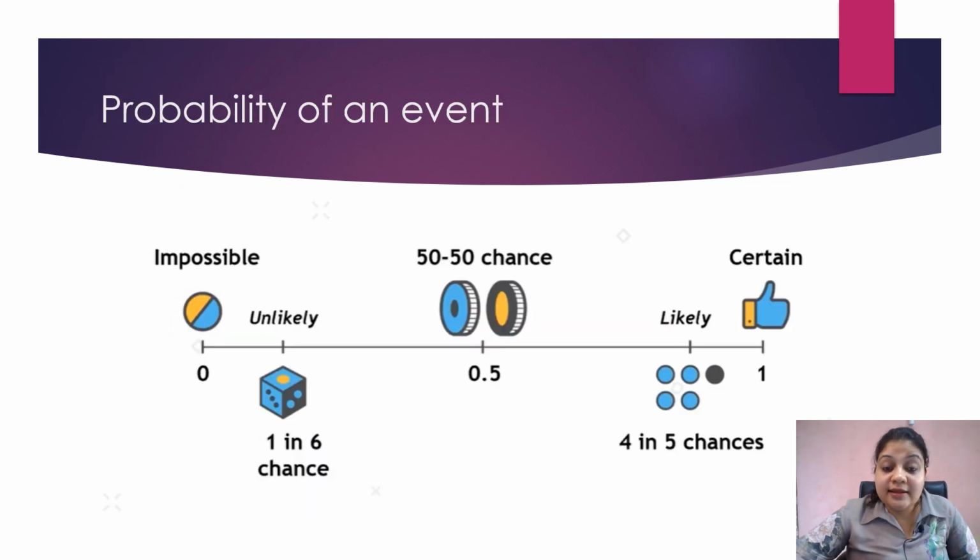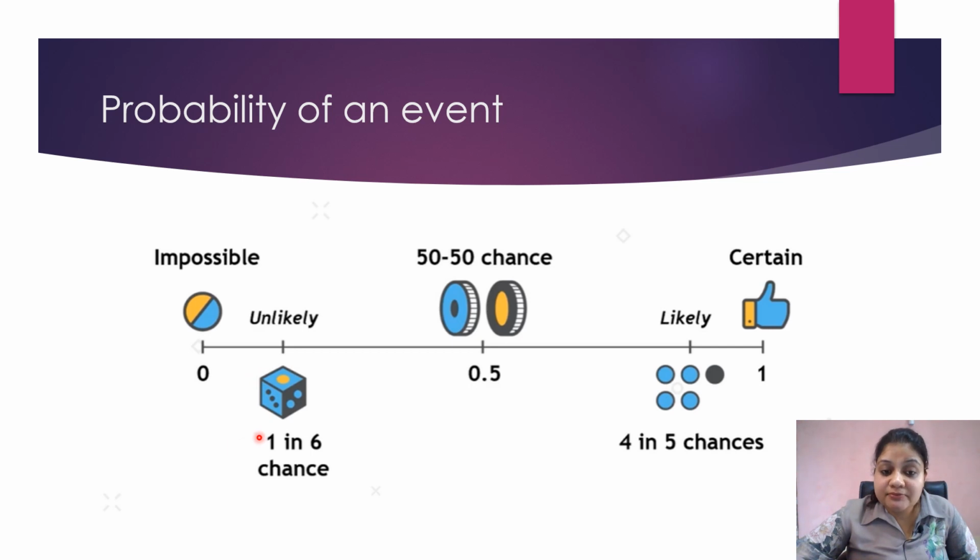Now, let's see the different probabilities for different types of events. Let's take a simple example. I say the sun rises from the west. Now, what is the probability that the sun will rise from the west? This kind of event is an impossible event. So the probability of an impossible event is 0.